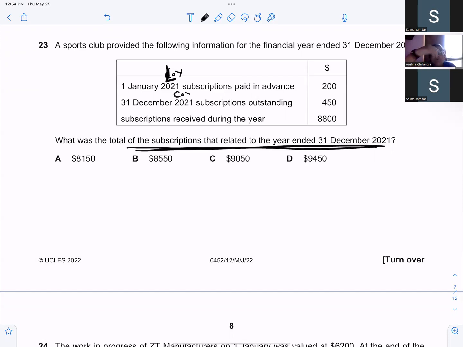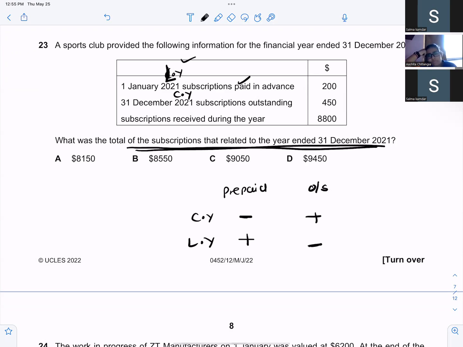Now let's see. Prepaid of current year you have to subtract, and outstanding, add. And of the last year, prepaid add, and outstanding subtract. Okay, fine.